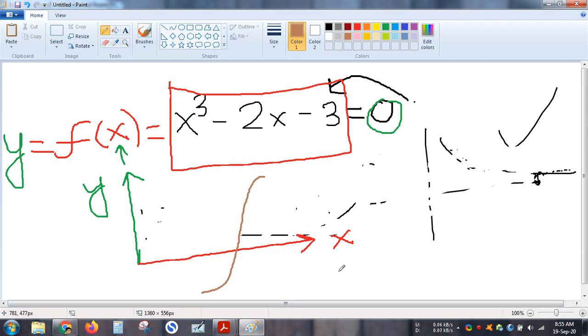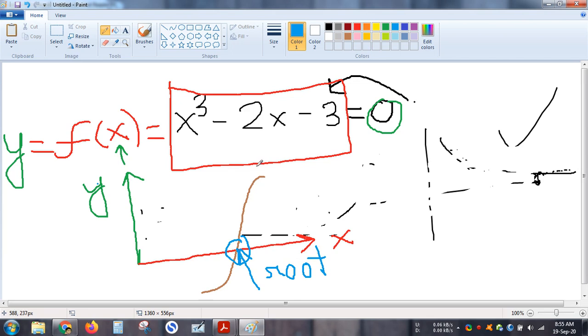So what do I want to find out? I want to find out this point. Why? Because this is the point of x at which the value of y is 0. So this is my root. So that's my goal.